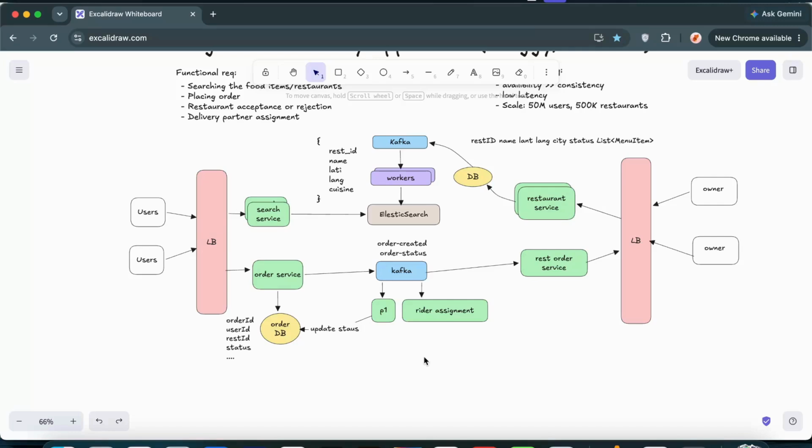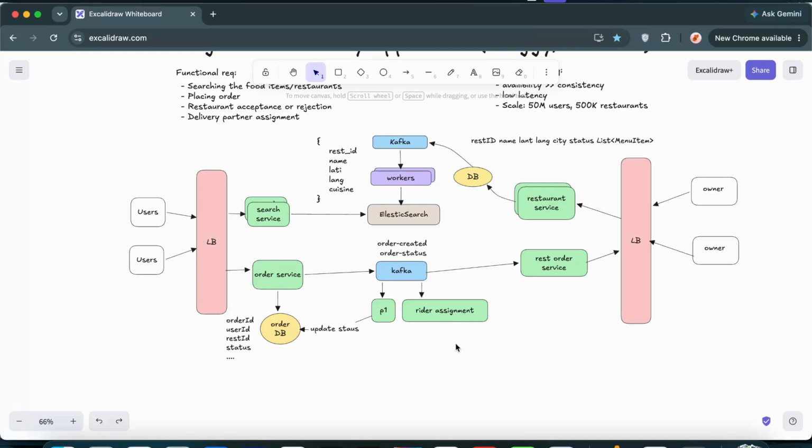And once a particular rider accepts the order, an event is something we have to publish from there, and that event gets fired to users and to the restaurant owners. And obviously the status is something we have to update in the database as well, that this particular rider has been assigned. Okay, so once the rider picks up the particular order, the user wants to keep on tracking the location of that rider, right? We have to ensure that the rider keeps on firing his location, and the user registers to that particular event in the form of webhooks, or we can use server sent events again. So the rider keeps on sending the location in the form of events, and users keep on tracking those events.